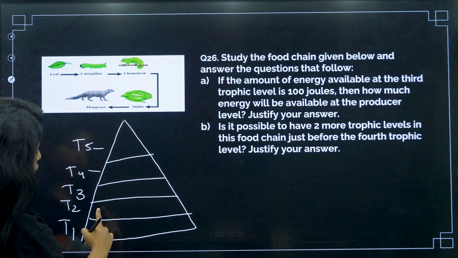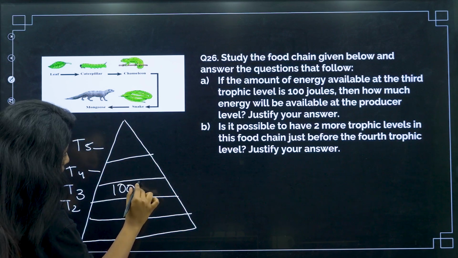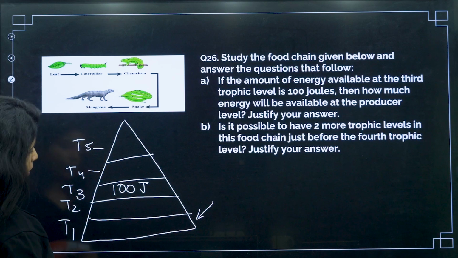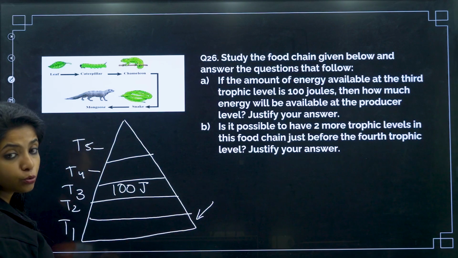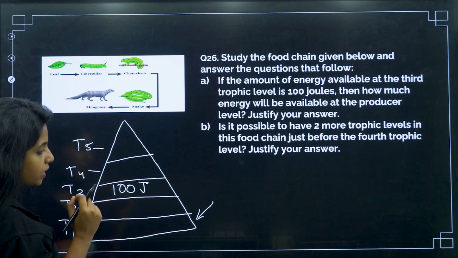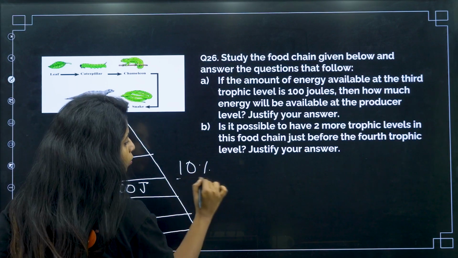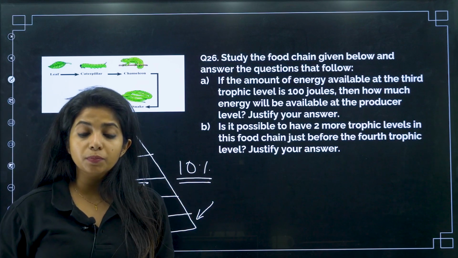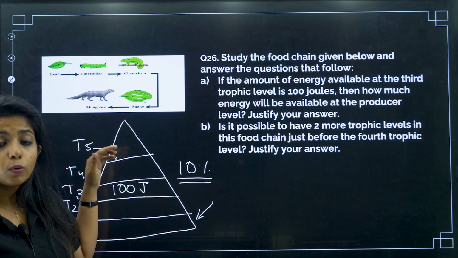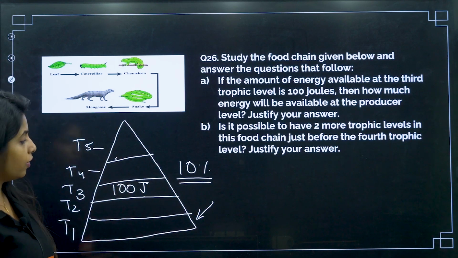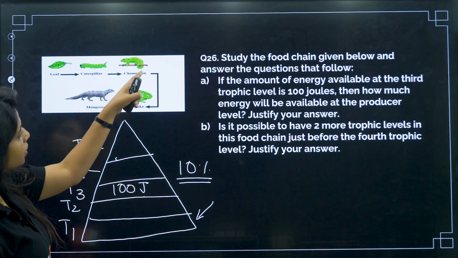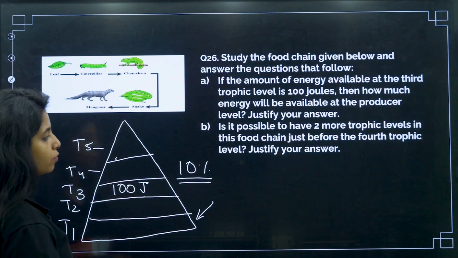Over here in the third trophic level that you see, I have 100 joules of energy. So what is the energy available at the producer level, my dear children? How will you identify that? Basically children, you should be knowing that there is a 10% rule or 10% law. What does the 10% law say? That when the energy is passed from one trophic level to the next trophic level, only 10% of it will go to the next trophic level. For example, this trophic level has 100. What will be the energy available in T4, that is the energy available to the mongoose? How much energy will be available to the mongoose, my dear children?